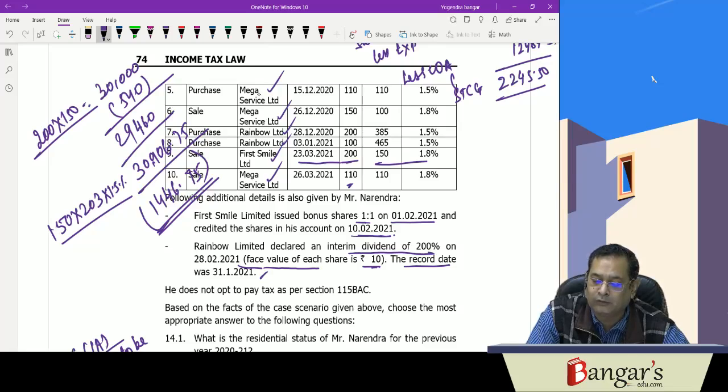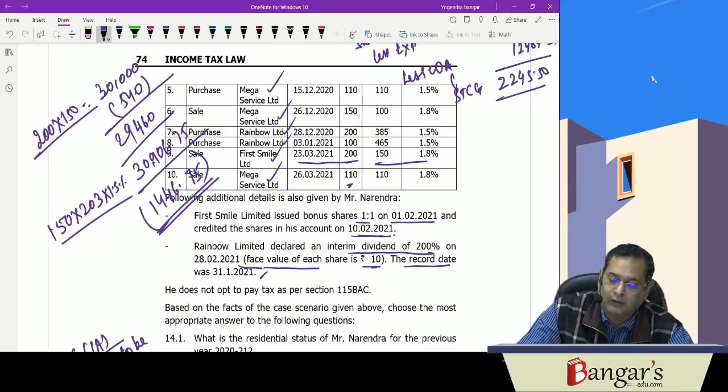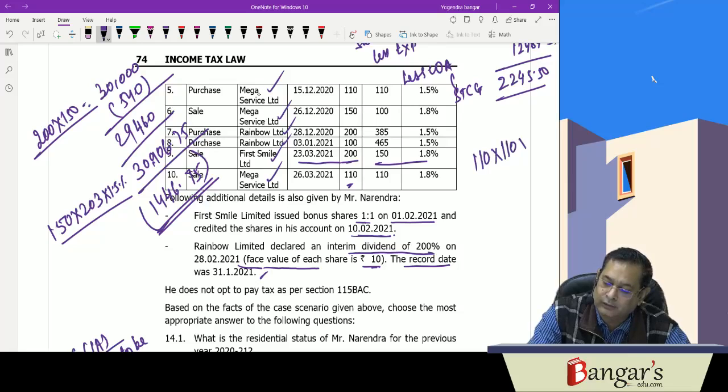What is the sale consideration? 110 into 110 into 1.8% deducted equals 11,882.20.